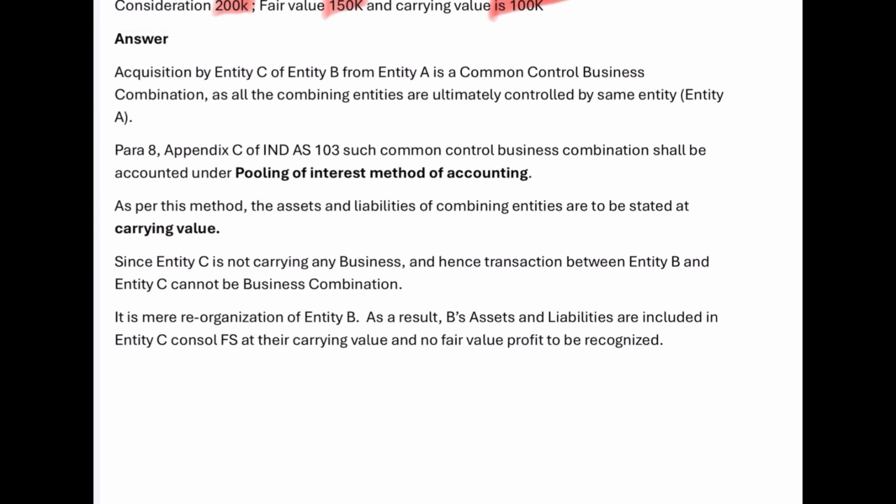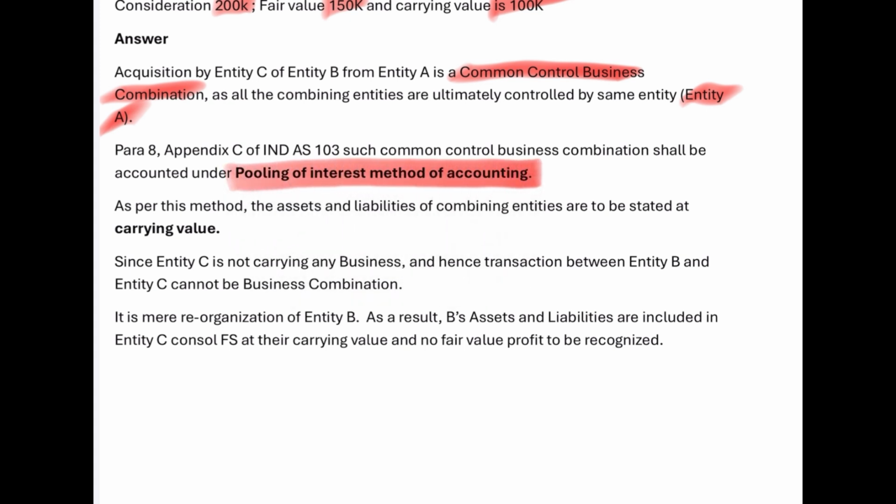Here, the acquisition by entity C of entity B from entity A is a common control business combination, as all the combining entities are ultimately controlled by the same entity, which is entity A. Let's also refer to para 8 of Appendix C of Ind AS 103, which states that a common control business combination shall be accounted under the pooling of interest method of accounting.